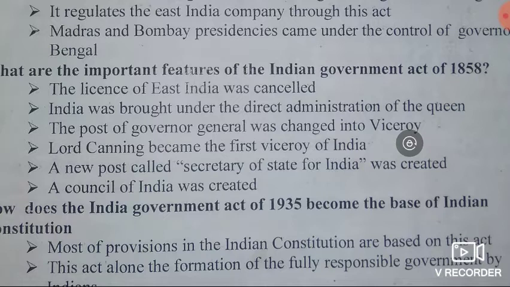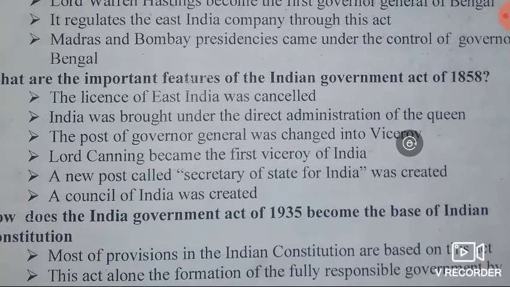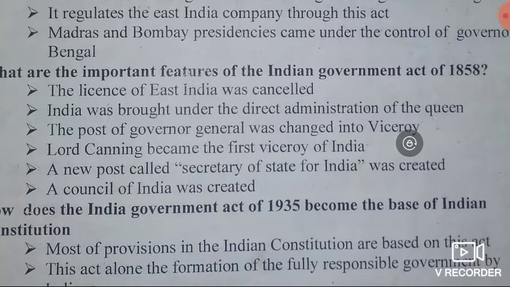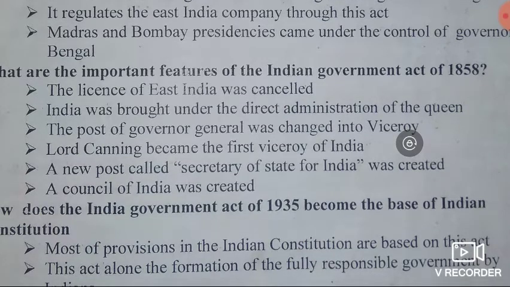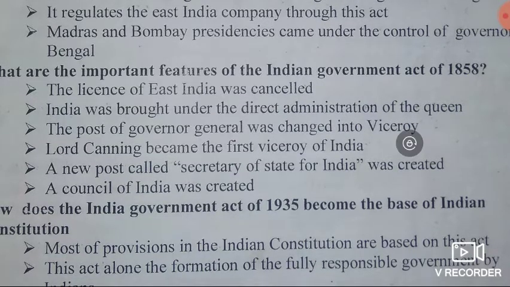Then a new post called Secretary of State for India was created. The secretary was part of the British cabinet and was responsible for the administration of India. And the last point, a Council of India was created. So this is about the main important features of the Indian Government Act of 1858.